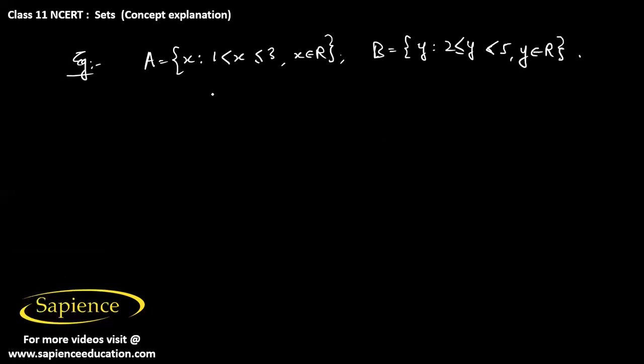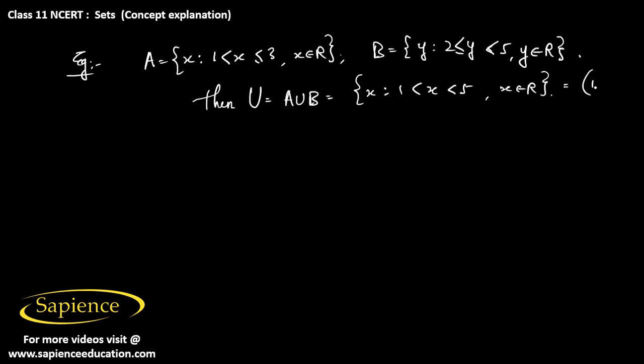Then the universal set U can be taken as the set A union B, which is all those X such that X is greater than 1 and less than 5, where X belongs to R. So this can be taken as the universal set.